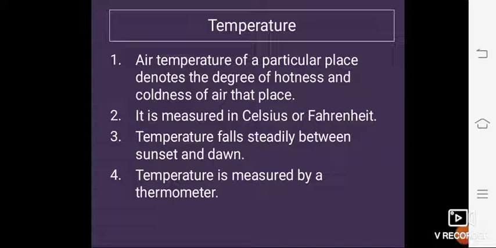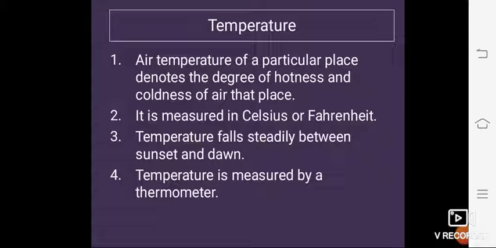Hot air being lighter rises and cool air descends to take its place. The cool air heated by the warm surface of the earth becomes lighter and rises. That is how air currents are created.